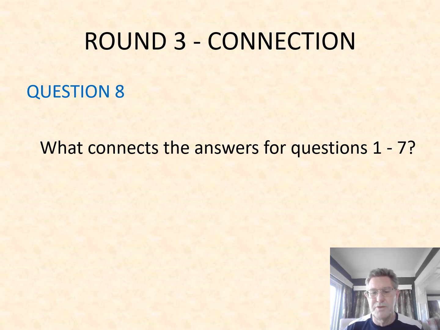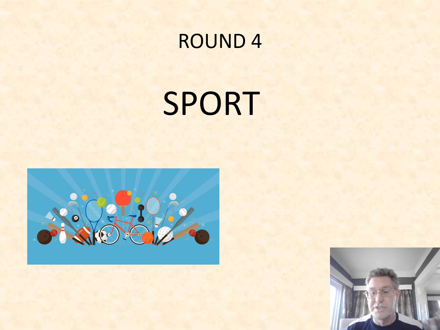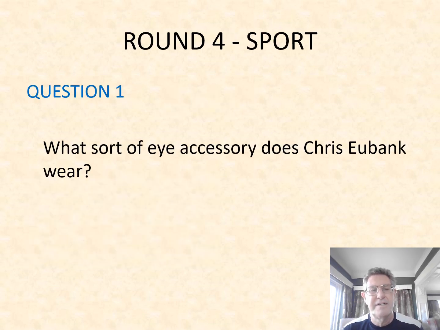But for now, let's move on to round 4, which is a sport round. Your first question here is, what sort of eye accessory does Chris Eubank wear? Chris Eubank, the boxer.